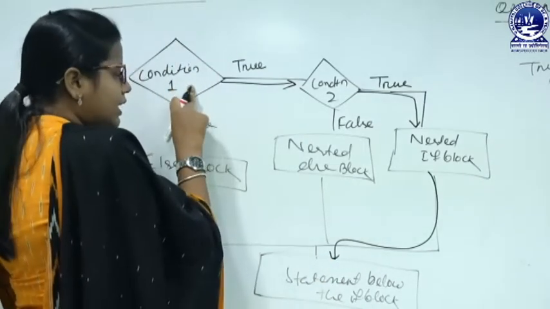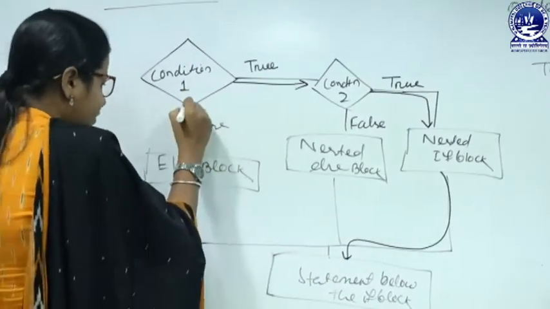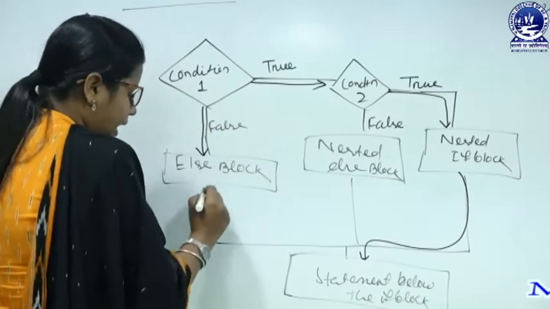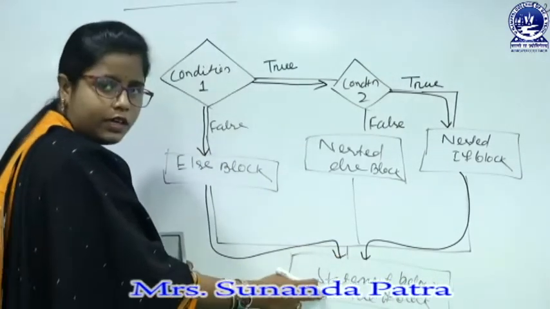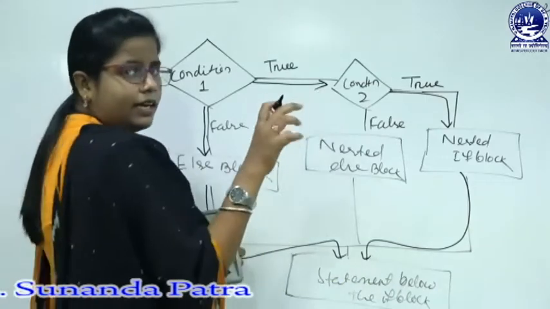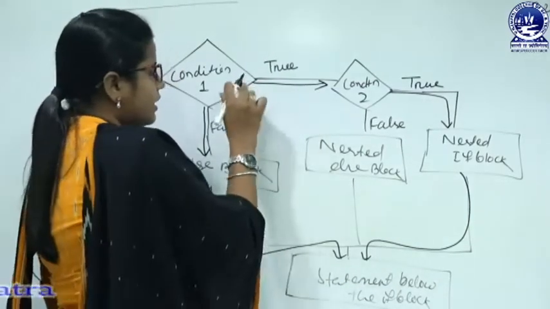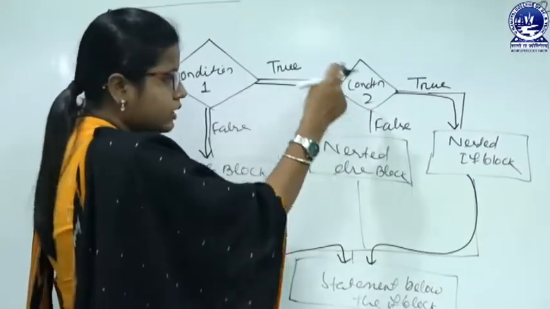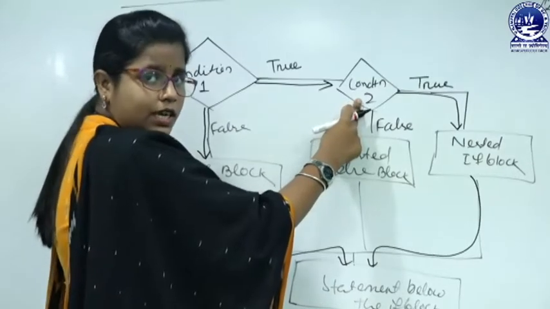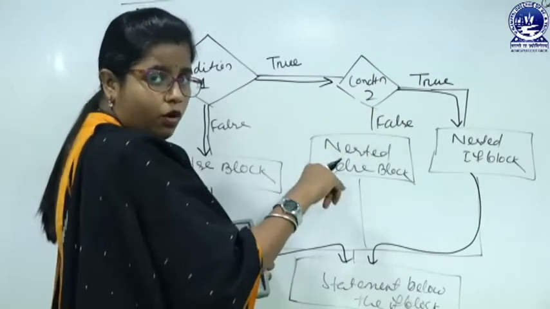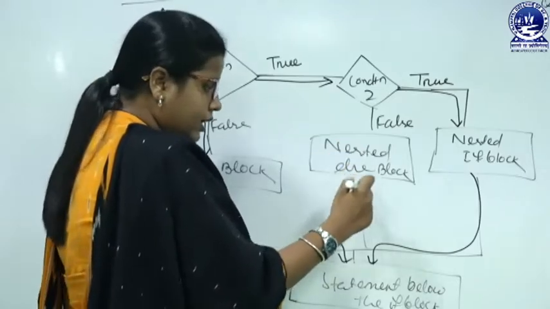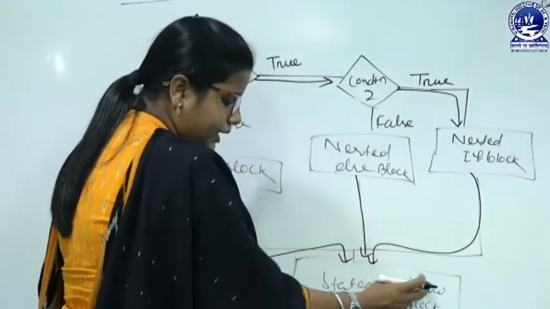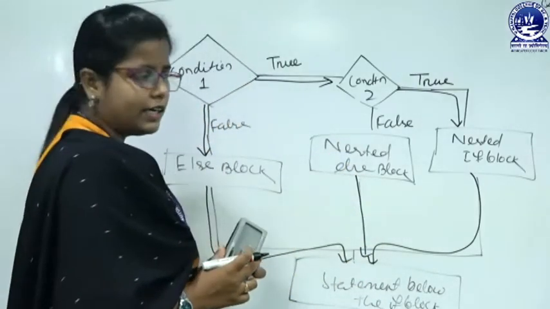If the first condition is false, then we will go for the false block, and after that the statement below the if block will get executed. Again another condition arises: if the first condition is true, then we go for the second condition. Suppose the second condition is false, then we have to execute the nested else block, then the statement below the if block will get executed.